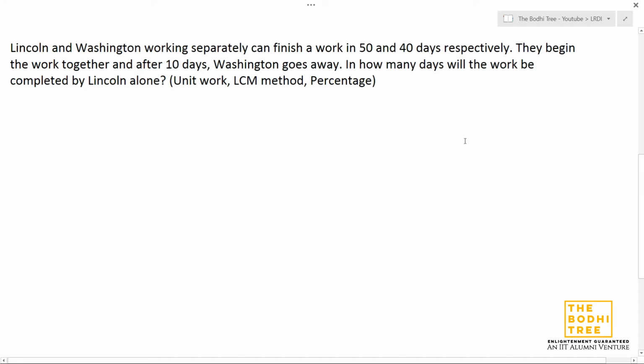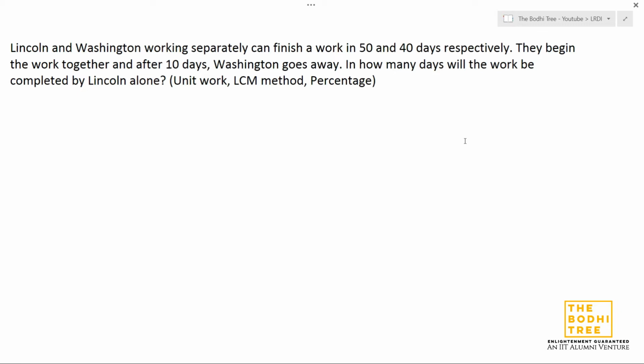Hey guys, welcome to the second part of time and work. So we are going to look at a different question wherein we'll understand these three methods: unit work method, LCM method and percentage method. When I solve the question using these three methods, you will realize that they are more or less the same.